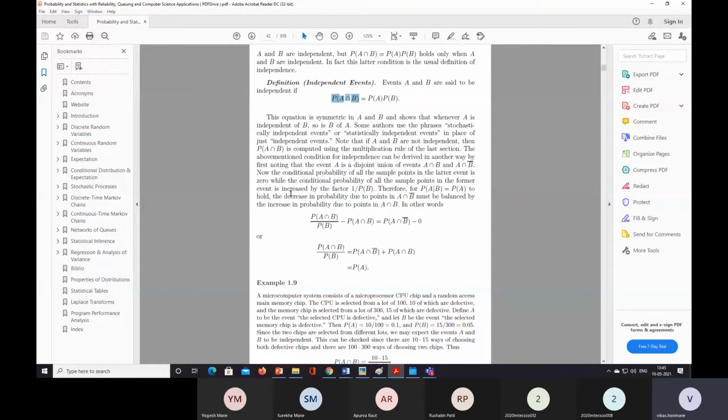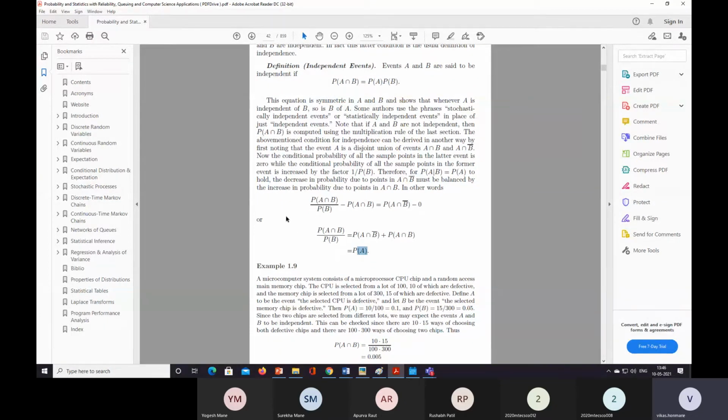It is symmetric. Now we can prove this by applying the additional condition, A intersection B and A intersection B bar. On applying the condition, we get that probability of A intersection B divided by probability of B is equal to probability of A. Okay, now we see the example of independence.